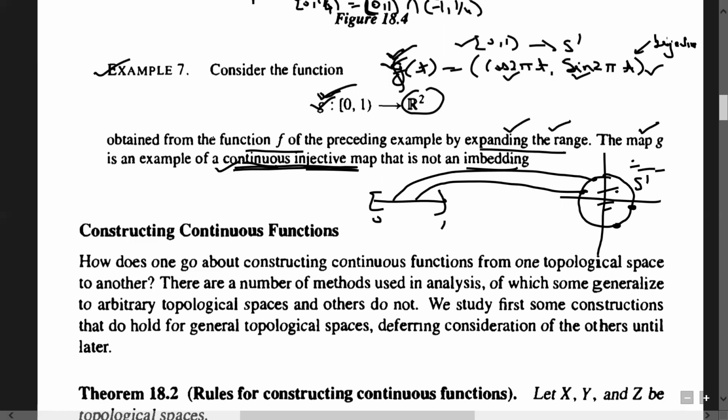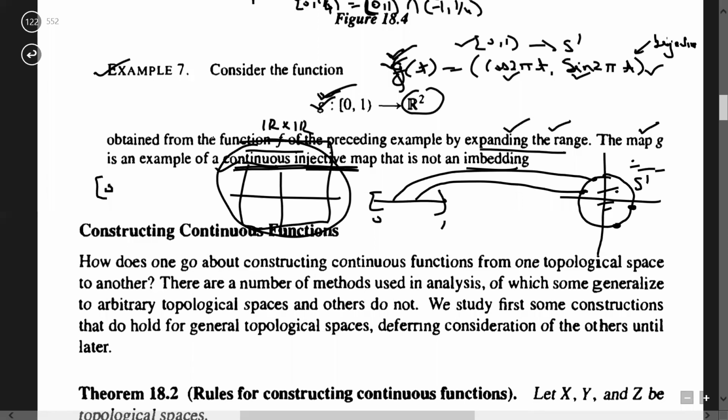Here we want to show that G from (0,1) to, suppose this whole plane is your R2, R cross R, and here we have (0,1), and we are mapping it to S1.